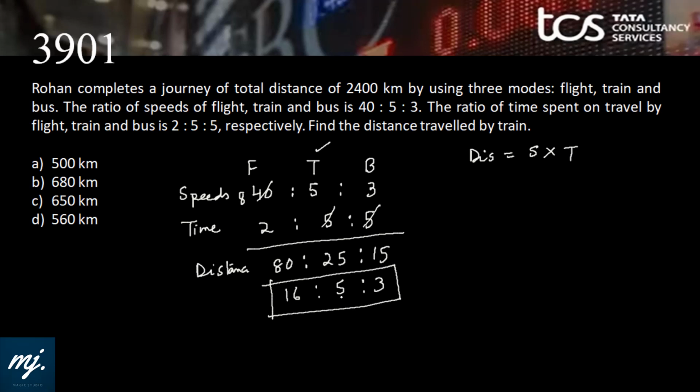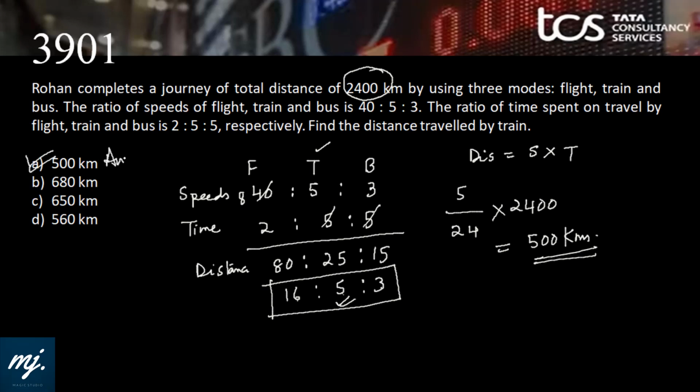Distance traveled by train is 5 units out of 16 plus 5 plus 3, that is 21 and 24. And what is the total kilometers traveled? 2400. So distance traveled by train is 500 kilometers. Option A fits in.